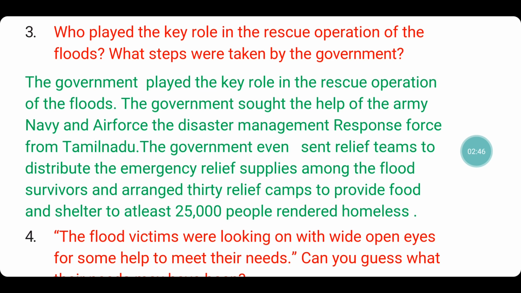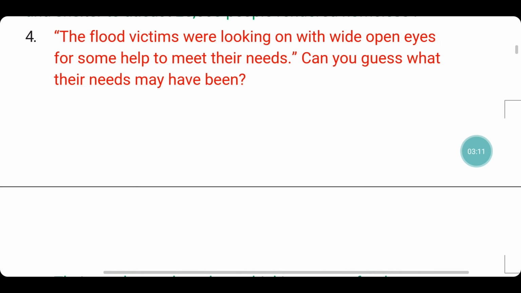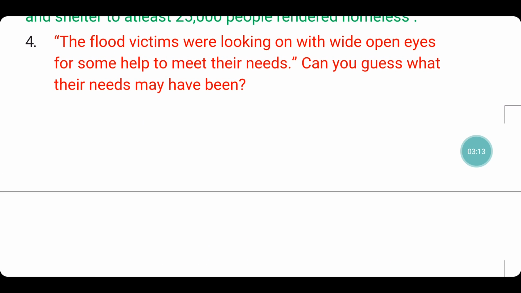The disaster management response force from Tamil Nadu. The government even sent relief teams to distribute the emergency relief supplies among the flood survivors and arranged 30 relief camps to provide food and shelter to at least 25,000 people rendered homeless. So these were the steps taken by the government, finding help for the people and arranging for certain things to rescue the people, to help the flood survivors.